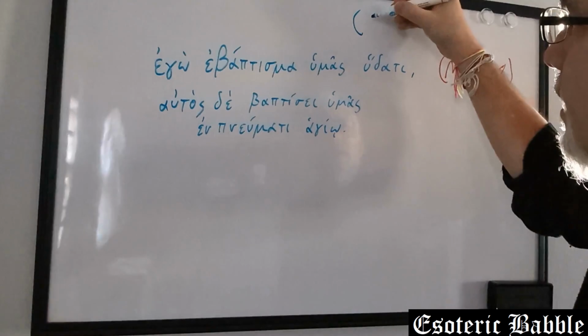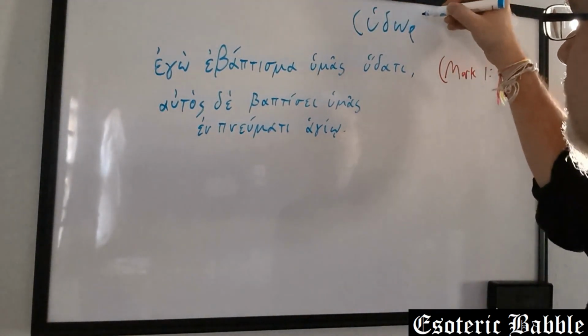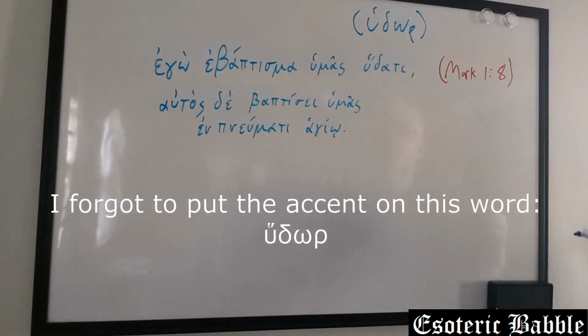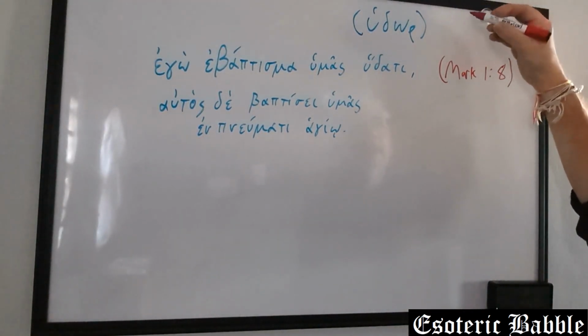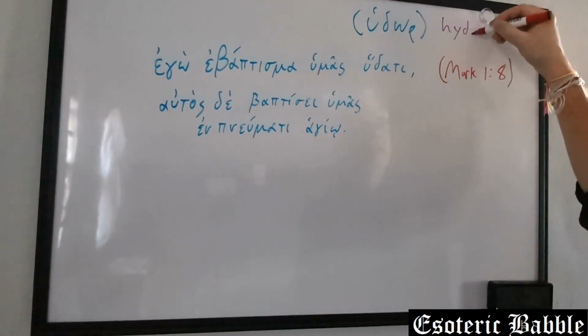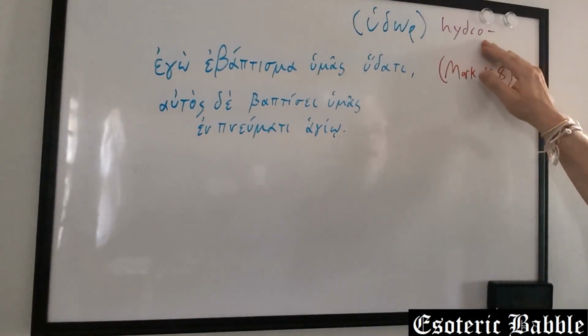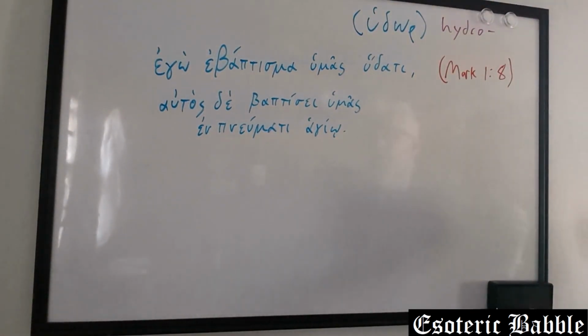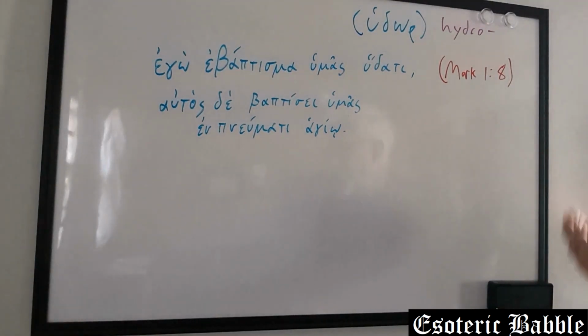This comes from hydor. Hydor is the Greek word for water. And it comes into English sometimes as this sort of prefix, hydro. Obviously anything hydro-powered is water-powered. Hydrogen means comes from water. Obviously, hydrogen is contained in water.